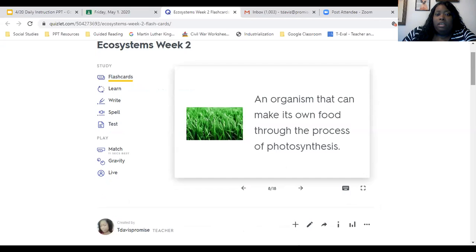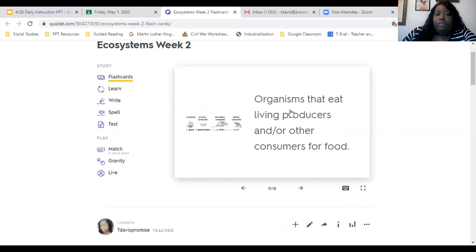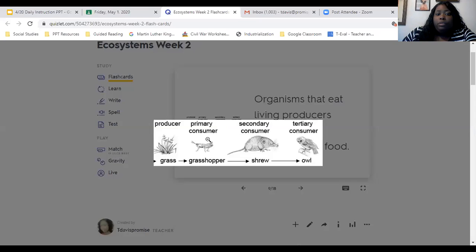Okay. And then a heterotroph or a consumer is an organism that consumes or eats living producers and or other consumers for food. And these are all consumers. There's the primary, secondary, and the tertiary. There's a fourth level of consumers, but we don't necessarily talk about them in the fourth grade. We talk about them, I believe, in the sixth grade.